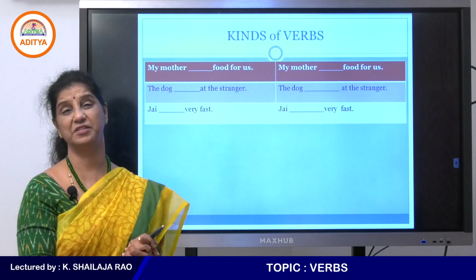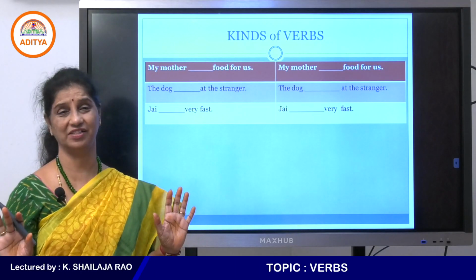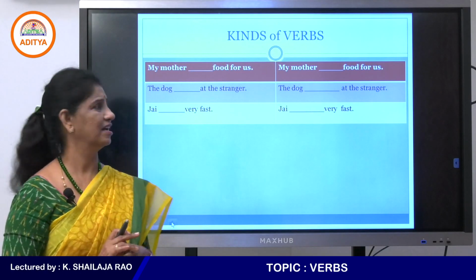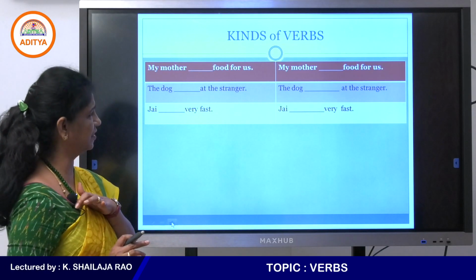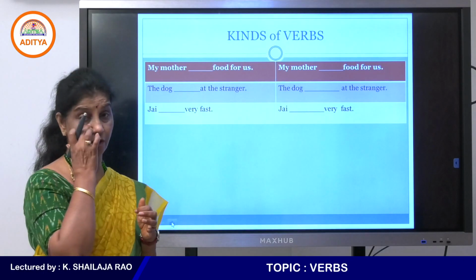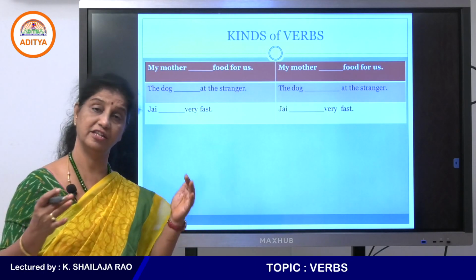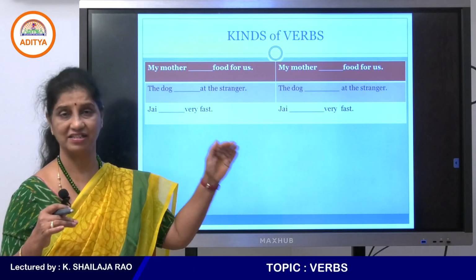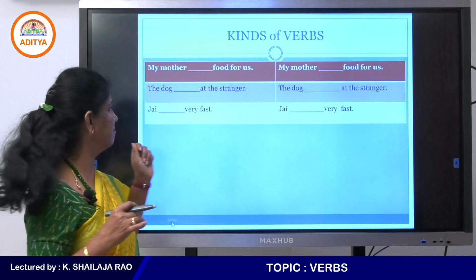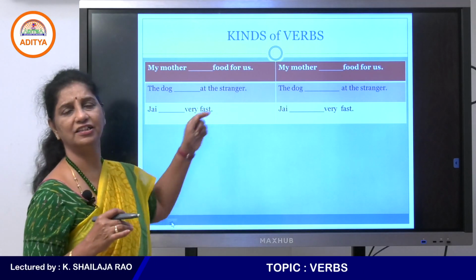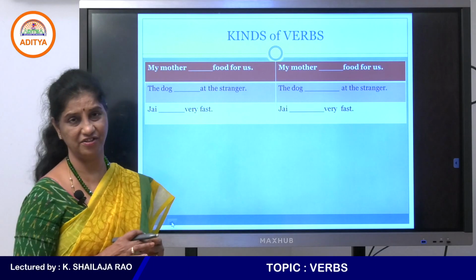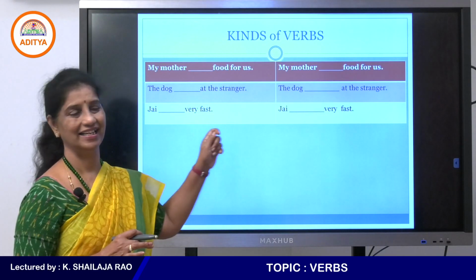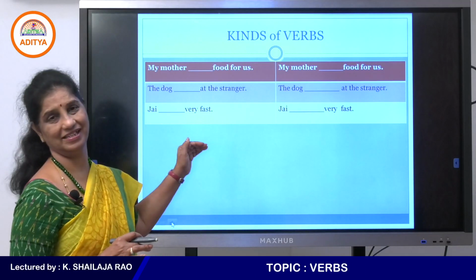So, kinds of verbs. Now I've got a very simple task for you. My mother dash food for us. Verbs are of many types. There are present tense, present continuous tense, and past tense verbs. My mother cooks food for us could be present tense. My mother cooked food for us, with ed, could be past tense.